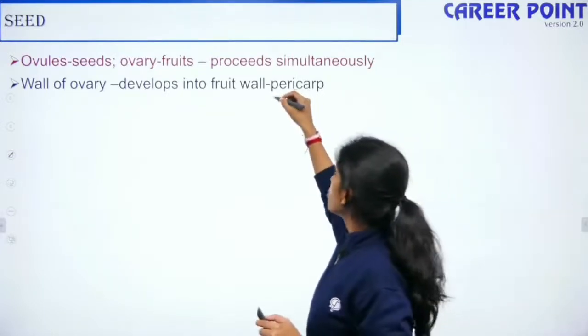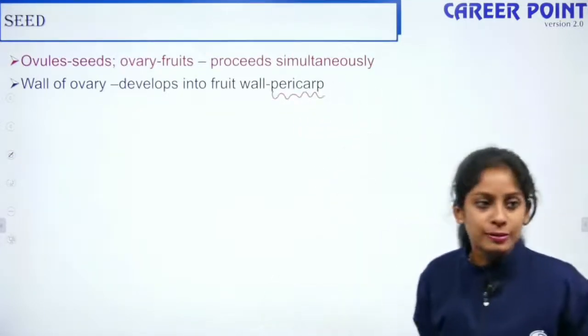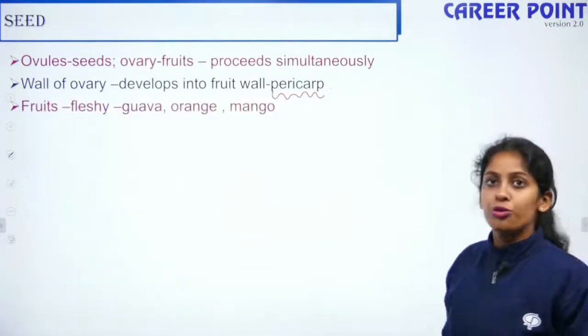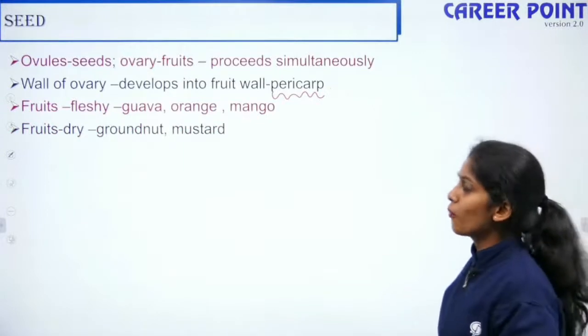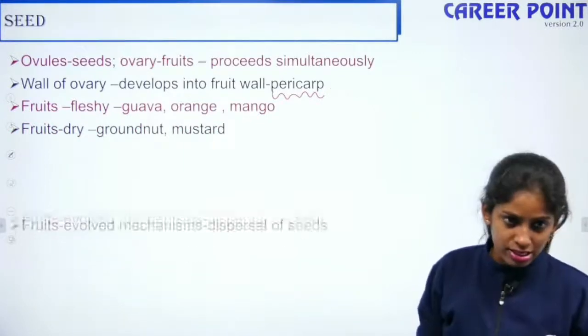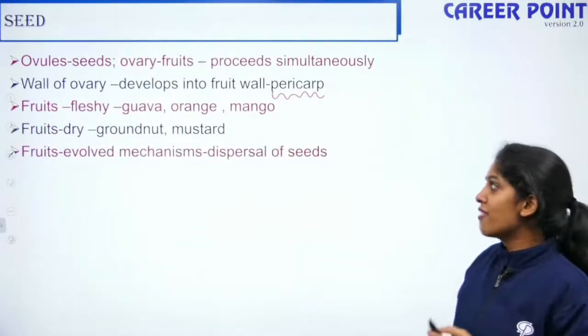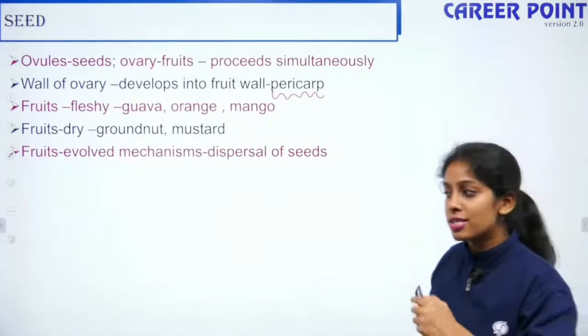So the fruit wall is called the pericarp. Fruits can be fleshy like guava, mango and orange. They can be very dry like groundnut and mustard. The fruits have evolved mechanisms for the dispersal of seeds.